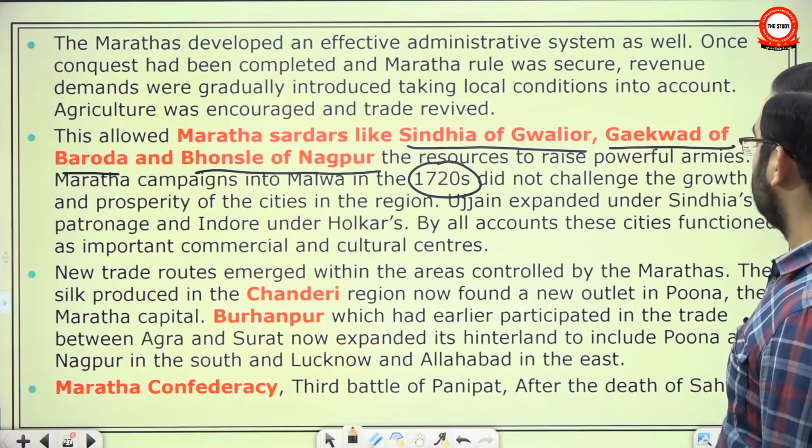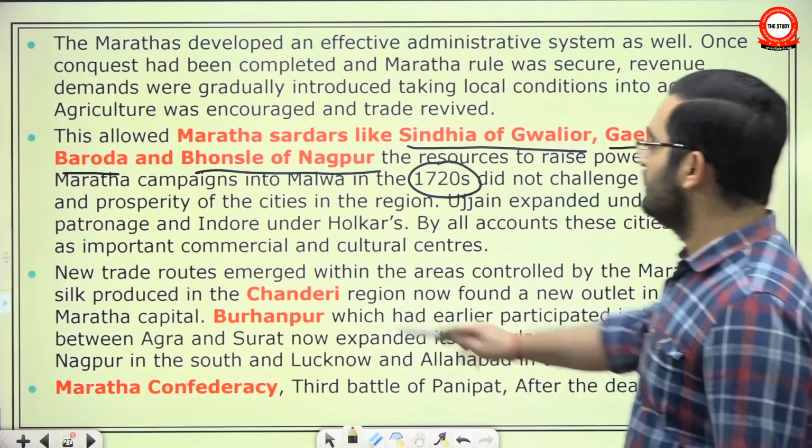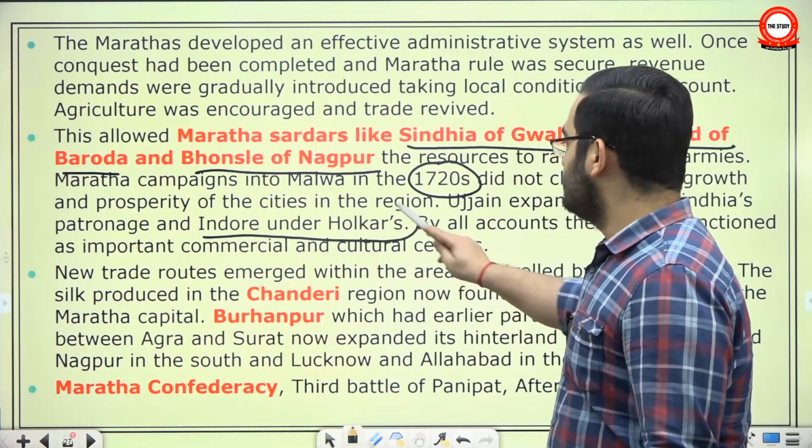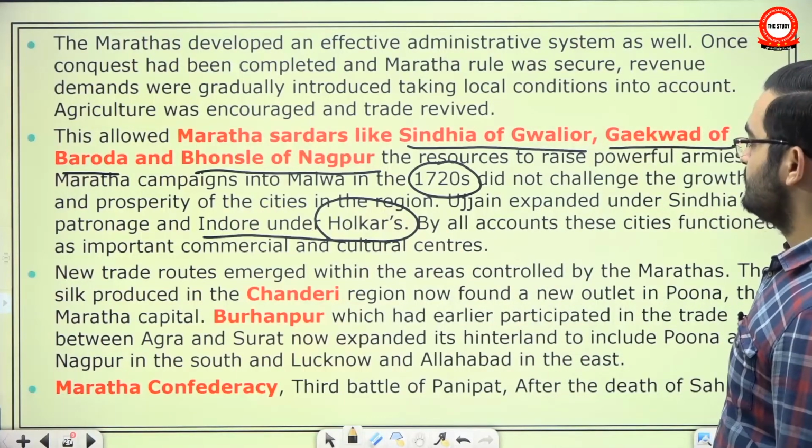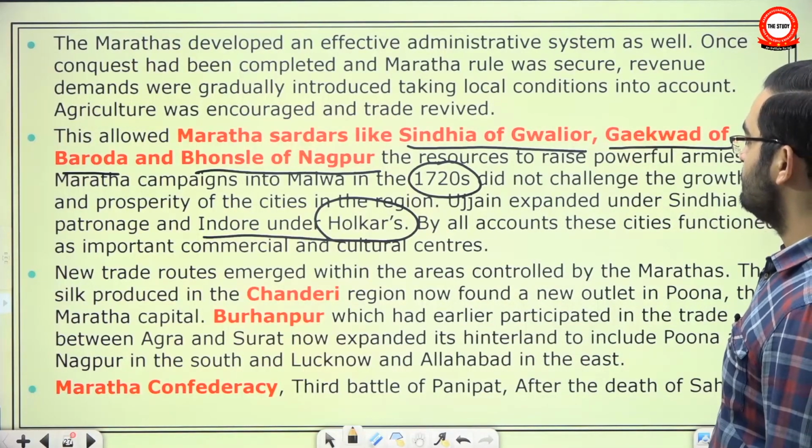Ujjain expanded under Scindia's patronage. Okay, here they have given Holkar. Holkar was also a Maratha Sardar. Okay. By all accounts, these cities functioned as important commercial and cultural centers.